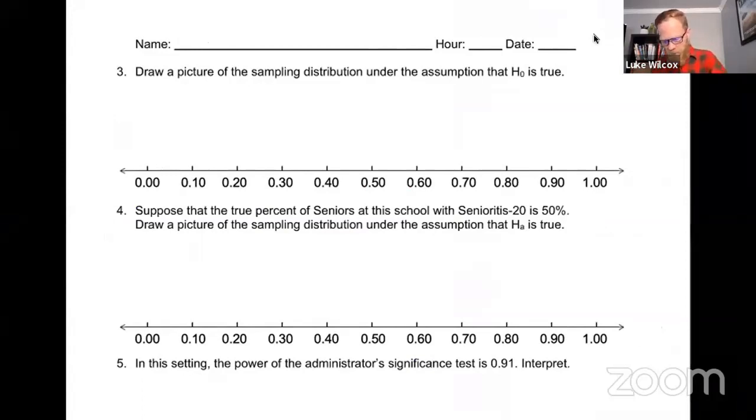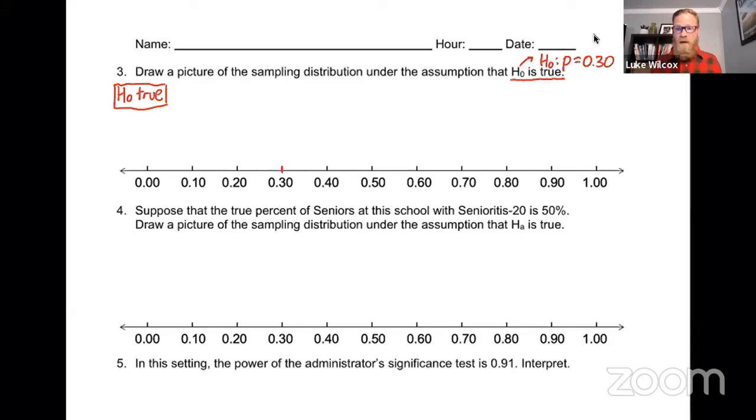So here number 3 says, draw a picture of the sampling distribution under the assumption that the null hypothesis is true. As a quick reminder, the null says that everything is safe and that the true proportion is 30%. That's our null hypothesis there. And we want to draw a picture where the null hypothesis is true. And we know that the null hypothesis says that p is 0.30. So I know that has to be the center of the sampling distribution.